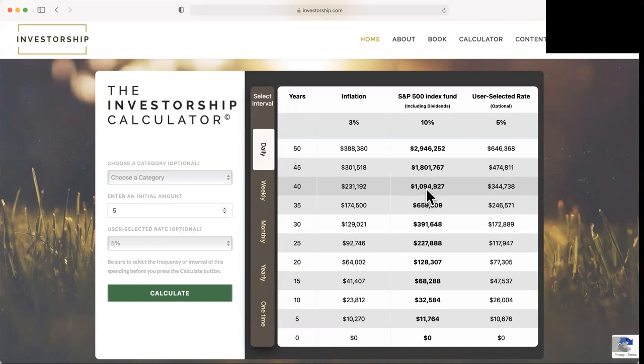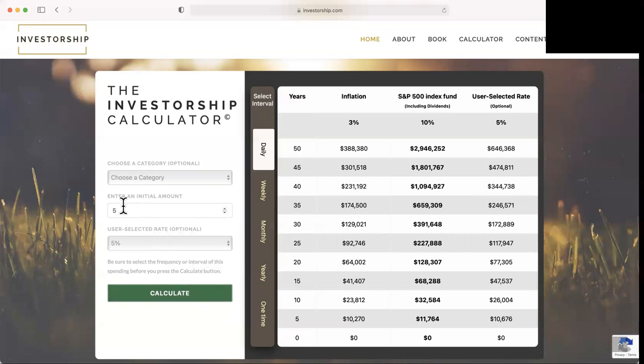And you say, yeah, but inflation is going to cause that to be a lot less. Well, that amount adjusted for inflation is $231,000. If it had gone into a savings account, you'd have more money than it would cost you to replace those same items. And conversely, if it had gone into an S&P index fund, it would be worth substantially more than it would take to buy the same items. That's a little confusing explanation, but we'll work on it.